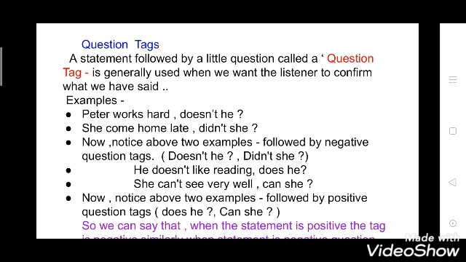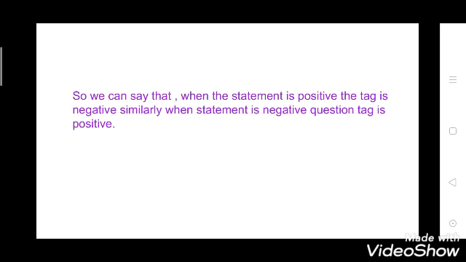Now see the third example, he doesn't like reading. So this is negative and it is added with a positive tag, does he? She can't see very well. So this is a negative sentence and it contains a positive tag. So by this we can say, when the statement is positive, then the tag is negative. When the statement is negative, the tag will be positive.